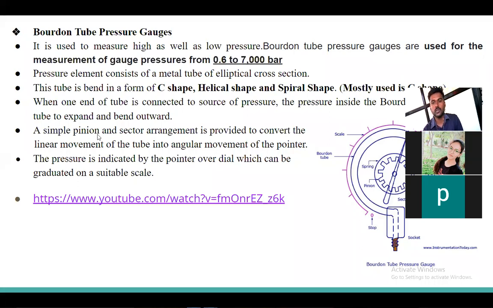A simple pinion sector arrangement is provided to convert the linear movement into angular movement by the pinion. The pointer indicates the pressure over the dial, which can be graduated into a suitable scale. So the Bourdon pressure tube gives the pressure according to the movement of the C-shaped tube in outward and inward direction.